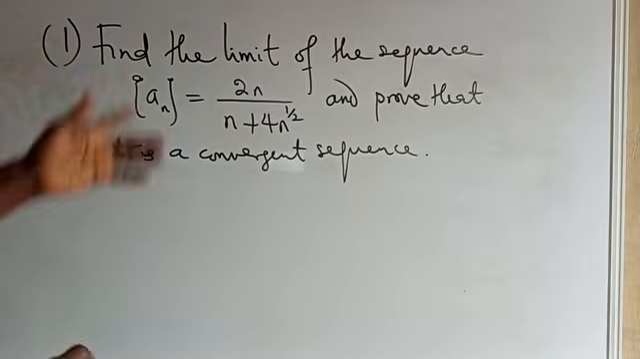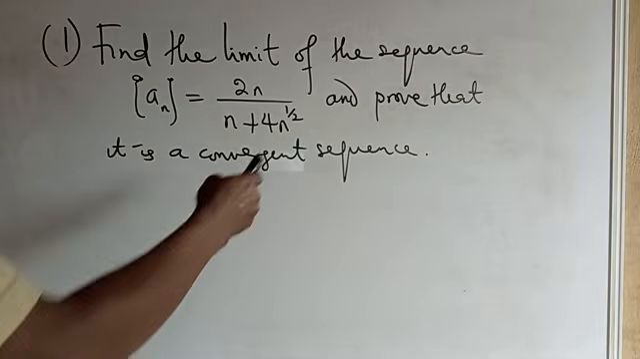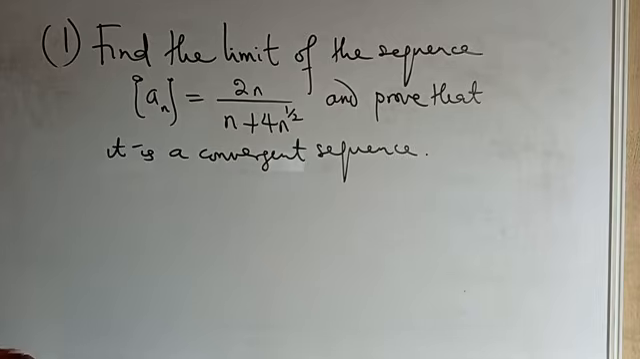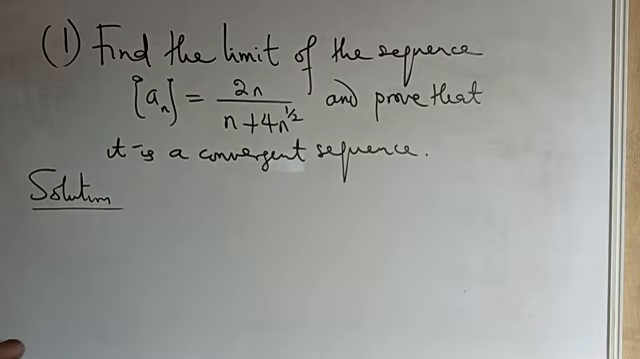Hello, I want to find the limit of the sequence a_n equals 2n all over n plus 4 n raised to the power half, and prove that it is a convergent sequence. Now, this is very easy. You just need to be very careful in the way we handle it. Okay? Now, let's guess the limit of this sequence.